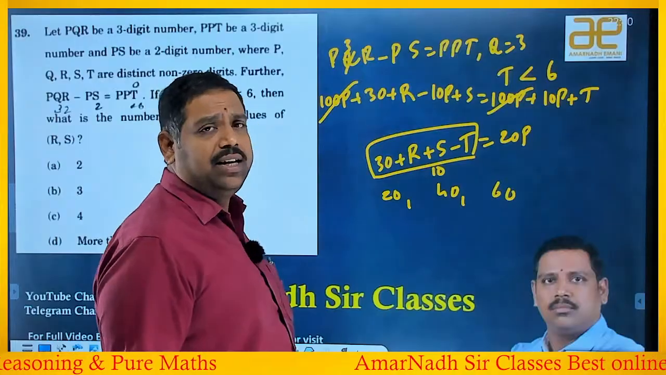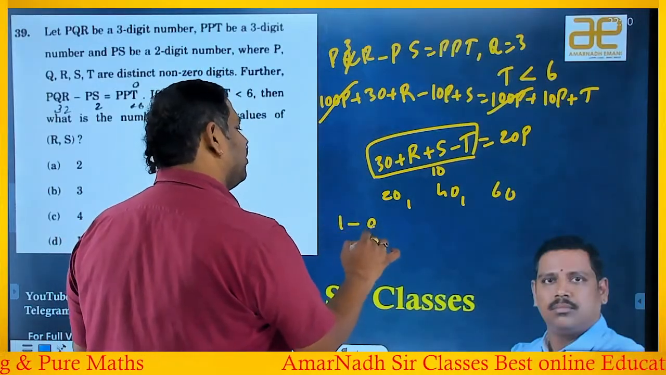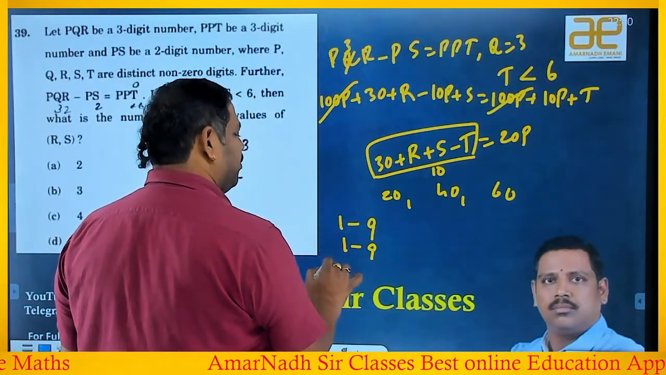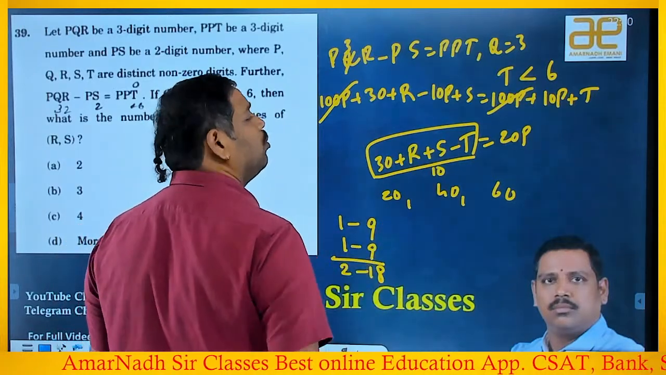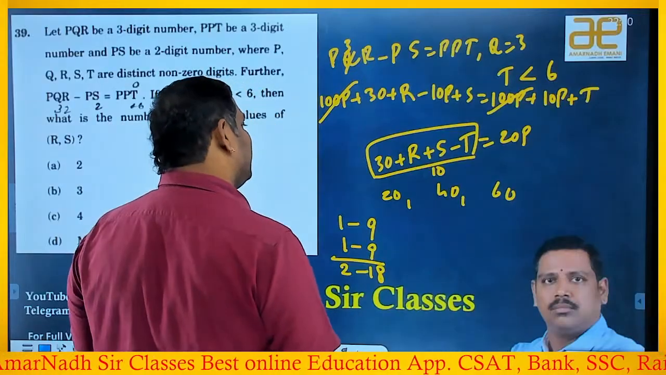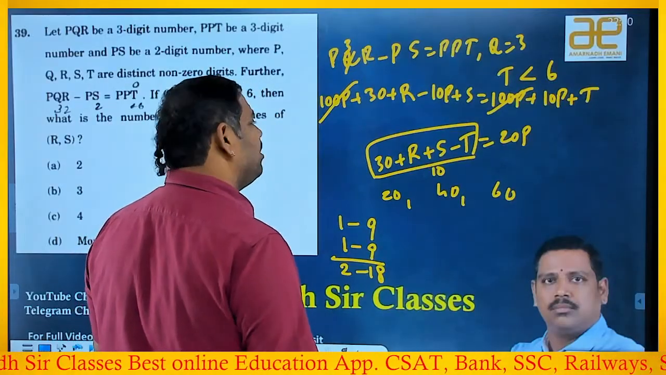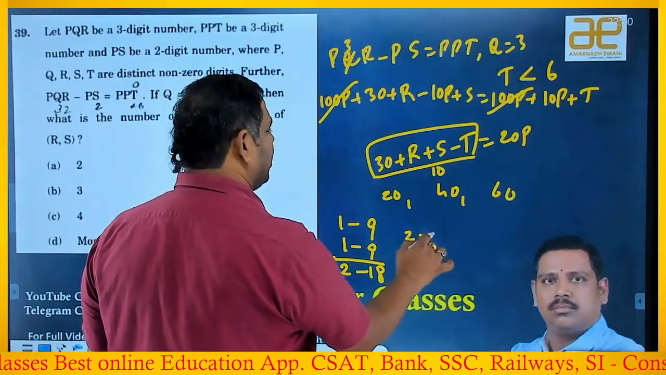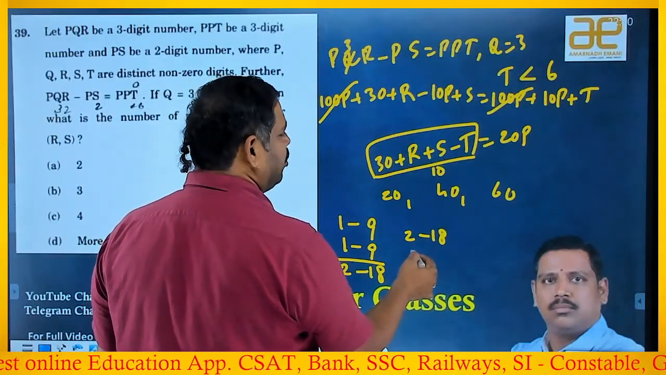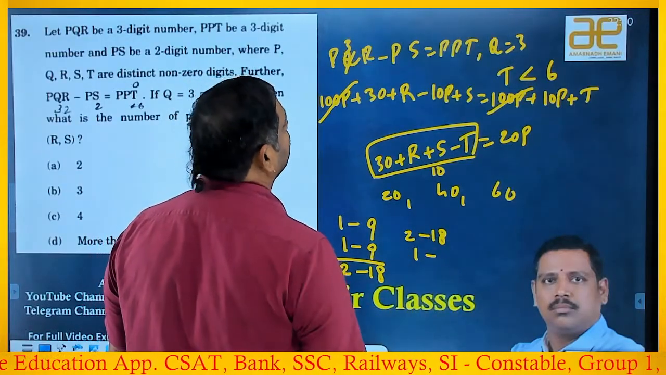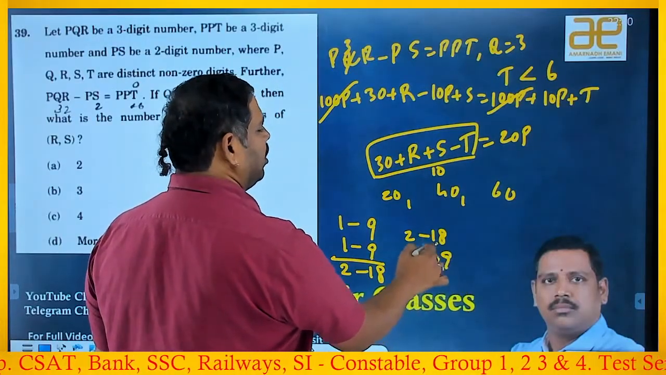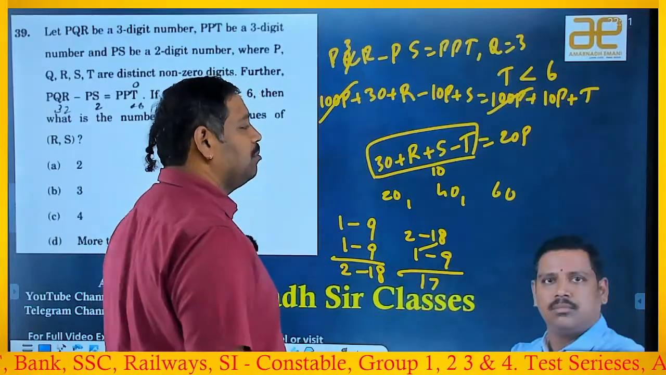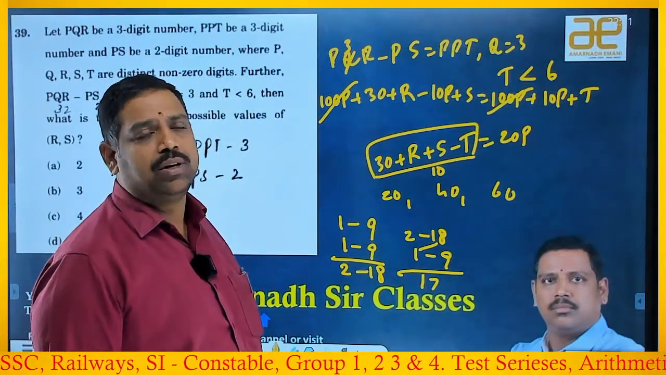R and S are digits, right? Each digit consists of 1 to 9 only. If you add them, the sum will be 2 to 18. And now you have to remove T, which takes a value of 1 to 9. So the maximum value it can be is 17, which means 10 it can take, one possibility.